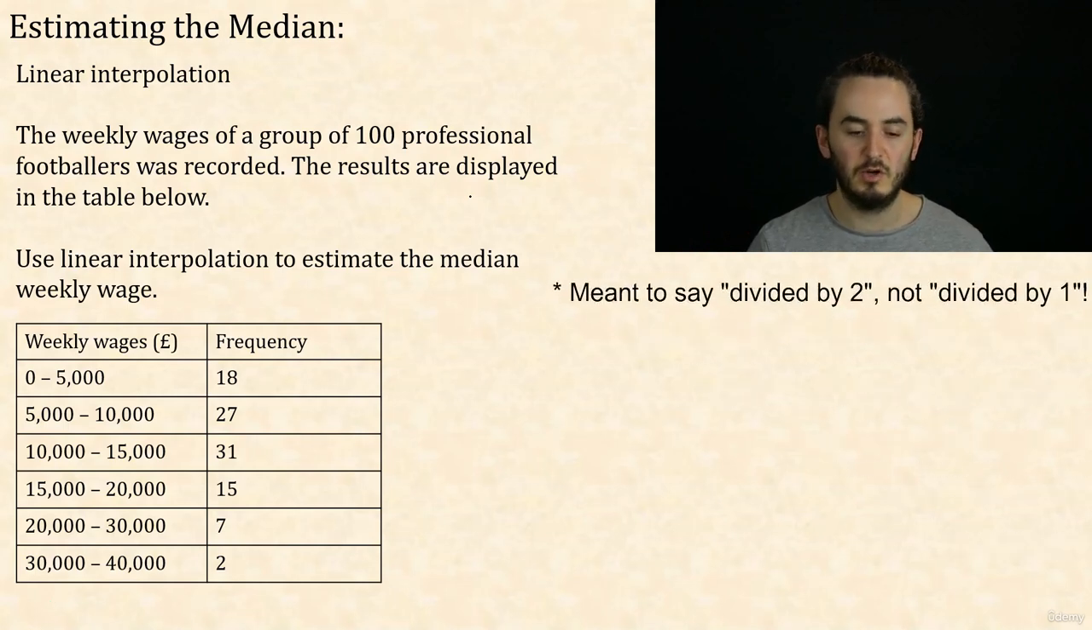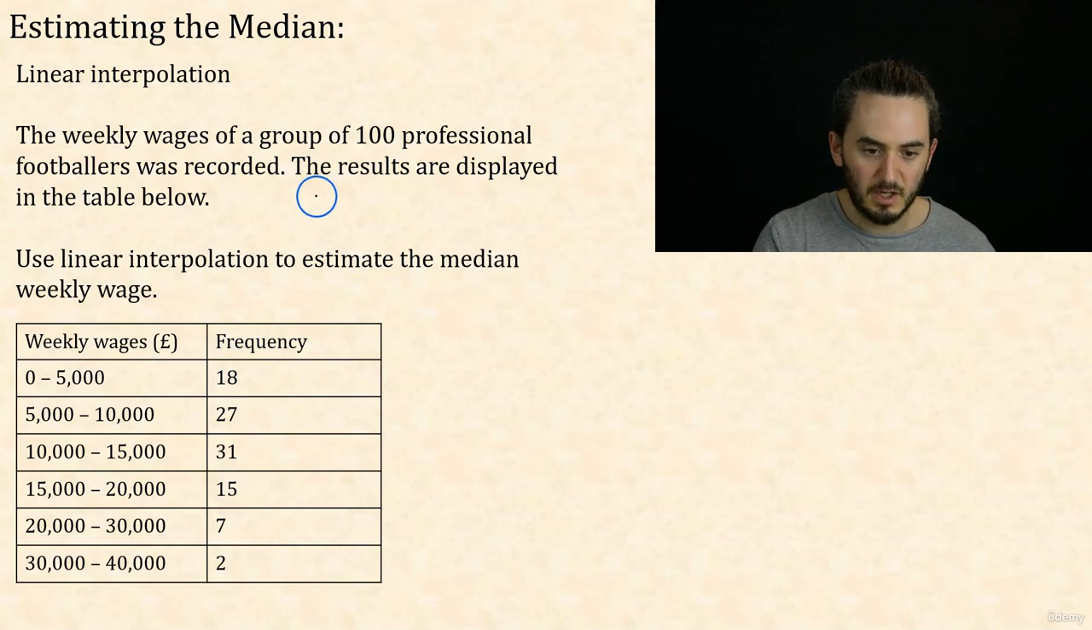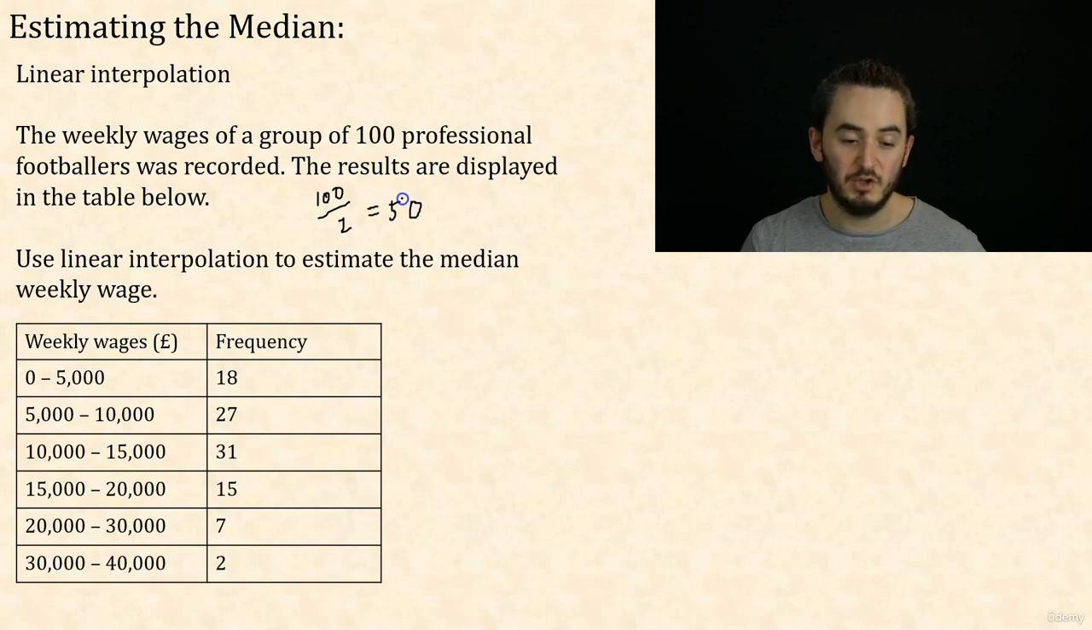It's the same for when we're looking at cumulative frequency. So try to remember that point, that we don't need to do the n+1 if we're dealing with group data like we are now. Okay, so I'm going to take my 100, divide it by 2, and I get 50. So I'm looking for the position of the 50th footballer.